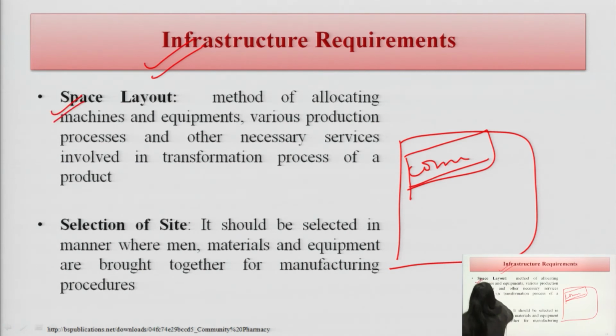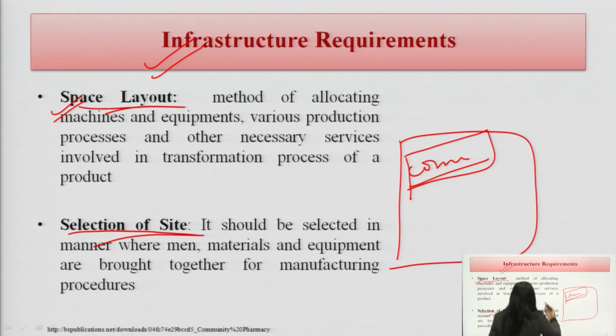So, there is a space layout, and there is a selection of site. In the space layout, we are seeing the method of allocating machines. So, where will we put the machine? I told you where the racks should be for the medications.